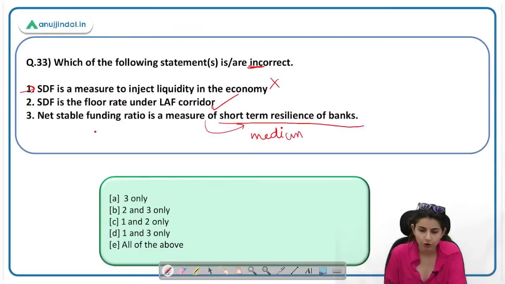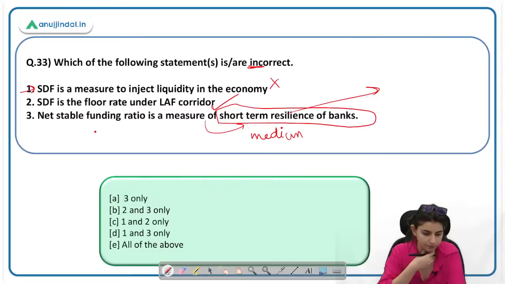What is short-term resilience of banks? What is the ratio for short-term resilience for banks? Who will tell me? Please let me know what is the ratio of short-term resilience. Right, Anusha, 1 and 3 are wrong. Manav, the answer is D. Nilesh, the answer is D. Who is going to tell me what is the measure of short-term resilience of banks? Right, NSFR is for long term.